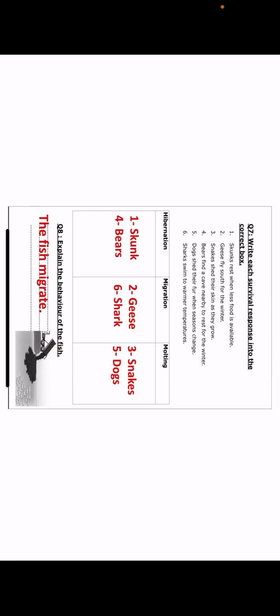The last thing here, explain the behavior of the fish. As you see here, there is a danger to live in this place. So the fish can be what? The fish will migrate. Yes.